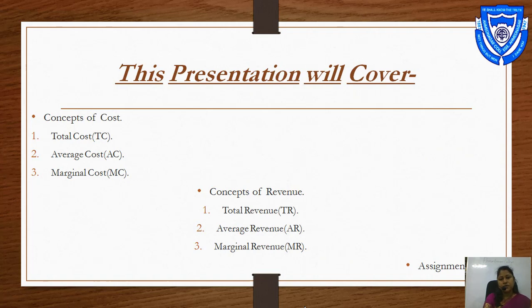As we learned the law of supply, definition, and supply meaning in our previous video, today we are going to learn the next part of this chapter, that is cost and revenue. This presentation will cover the concept of cost, that is total cost (TC), average cost (AC), and marginal cost (MC). Second part, concept of revenue: total revenue (TR), average revenue and marginal revenue, and the last is assignment.